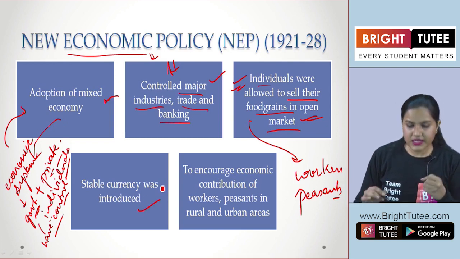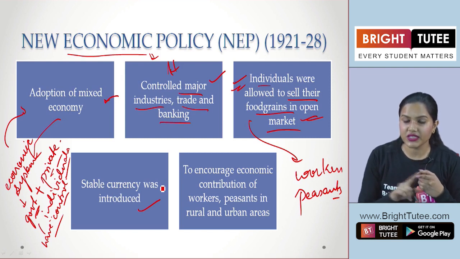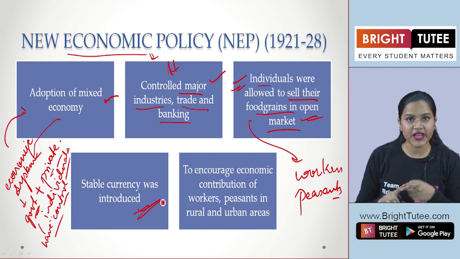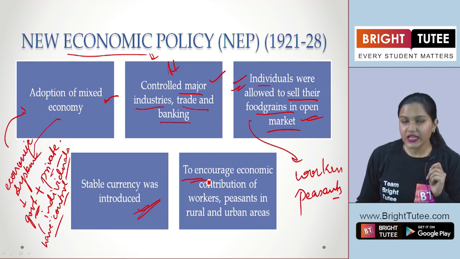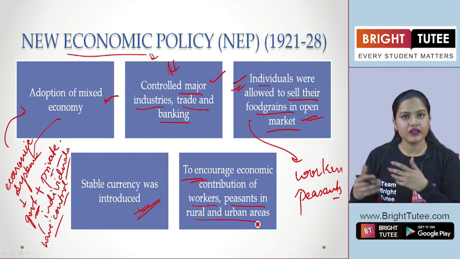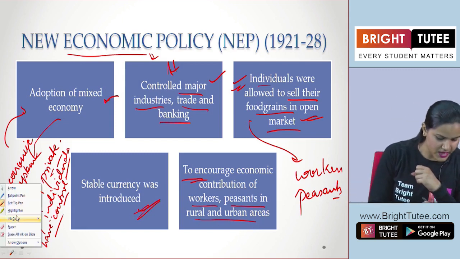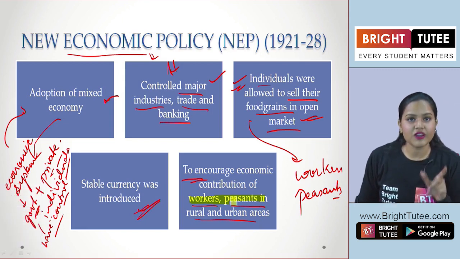Now, stable currency was also introduced in order to revive the Russian economy. This is a very important point here, right? When we look in global terms. Now, the main idea was to encourage economic contribution of workers and peasants in the rural and the urban areas. Yes, students. Now, like I told you, there was this adoption of mixed economy.